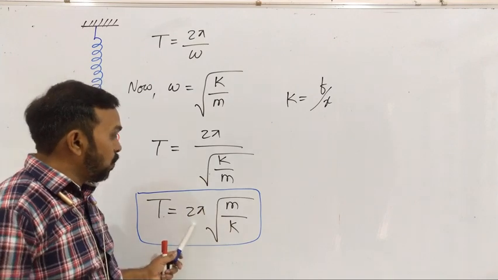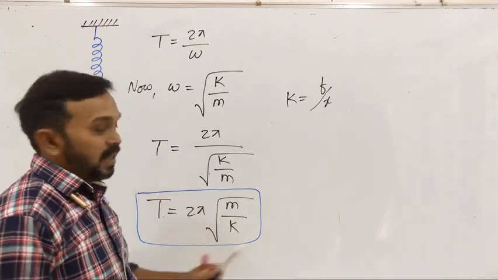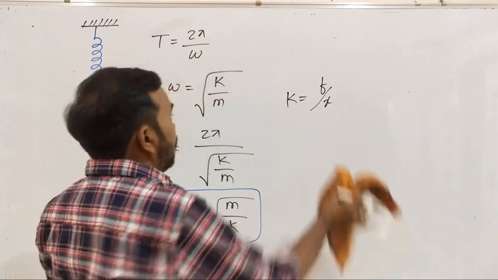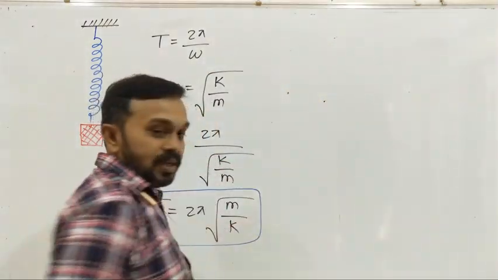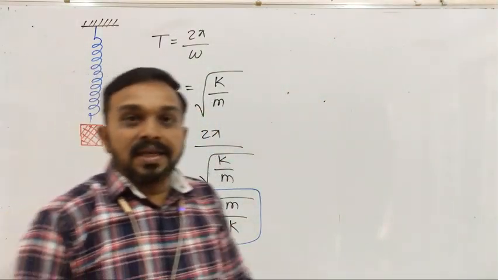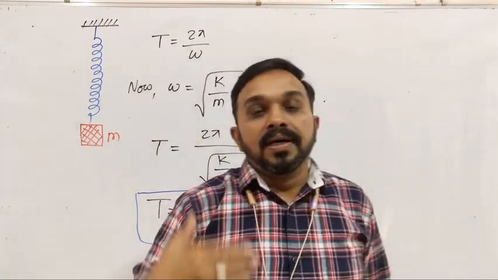So that is equal to 2 pi under root of m upon k. This is the time period of the spring mass oscillator. Right? So here we have seen the different formulas of the time period.